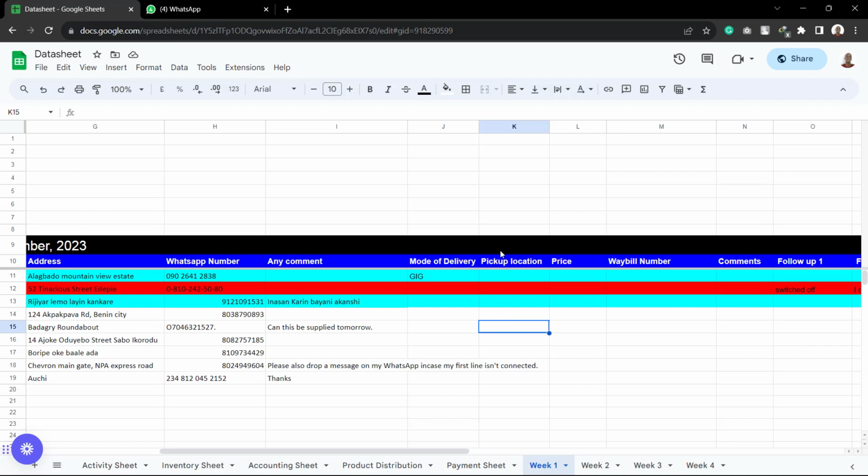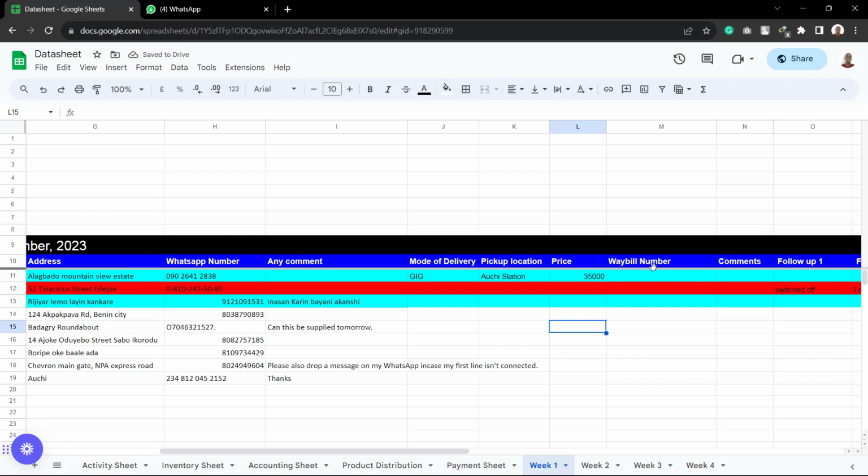So you will need to input it. So I'm just going to be using an arbitrary address. So the arbitrary address will be Auchi station. So the price of the product is 35,000 naira. All of these are arbitrary information.